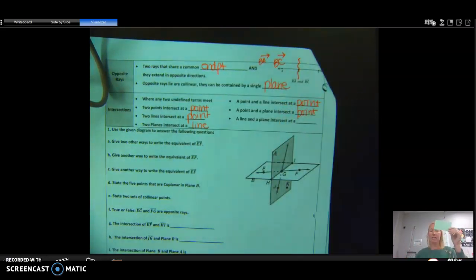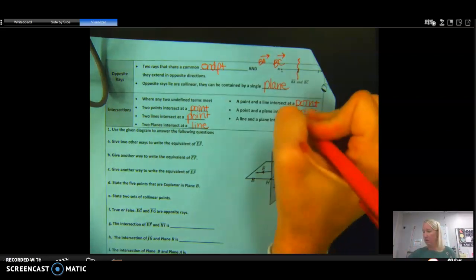And then the last one is a line and a plane. So if I think about this, here's my plane, here's my line. If I'm trying to get this to go through, that means that the line is going through. What's it going to intersect at? Just a point, right? Just that point, that hole that it made.